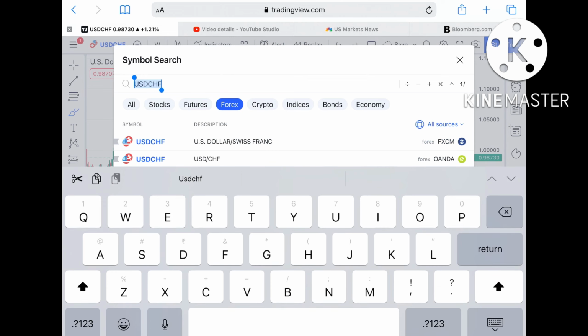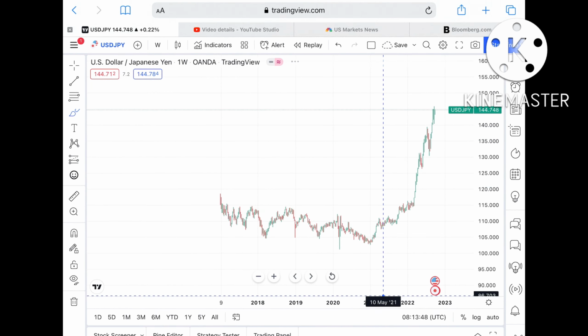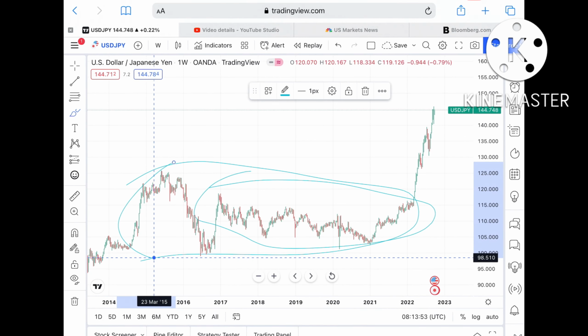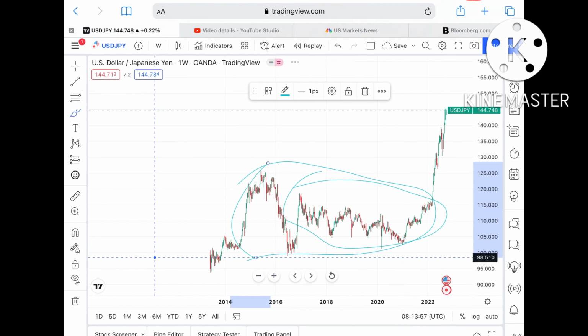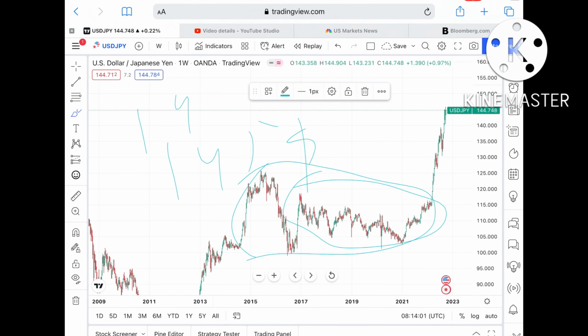Now we talk about USD JPY. The chart of USD JPY, I have already told you that it has been moving further upside, and this is the range where it was for quite some time. After that it is continuously moving up. Okay, now if this level sustained, then we can see it can touch a level of $145, or it can go further upside towards a level of 146.